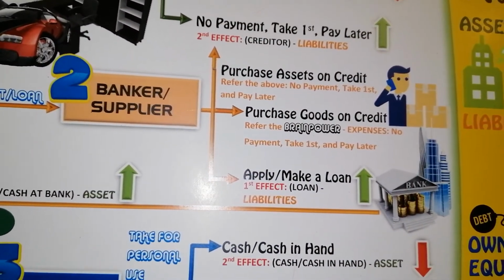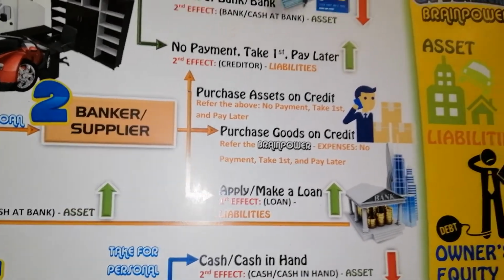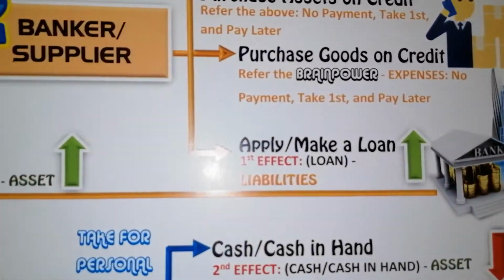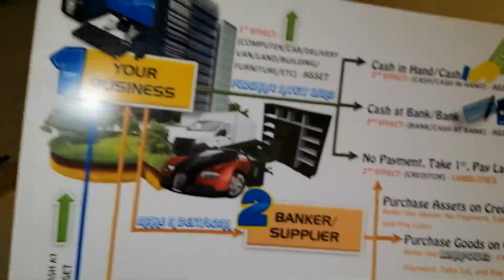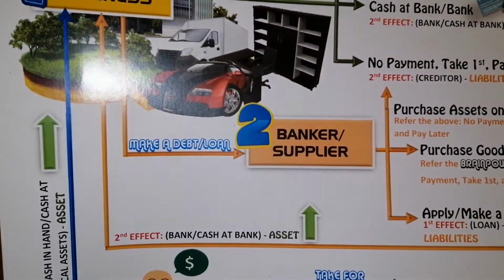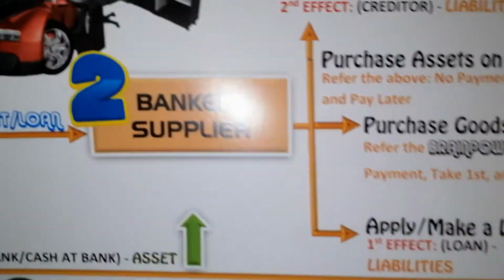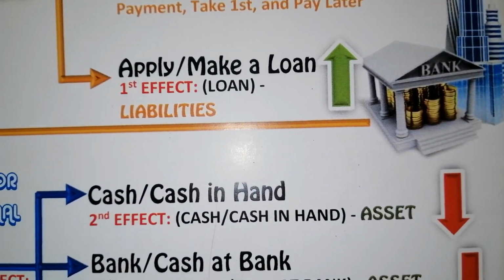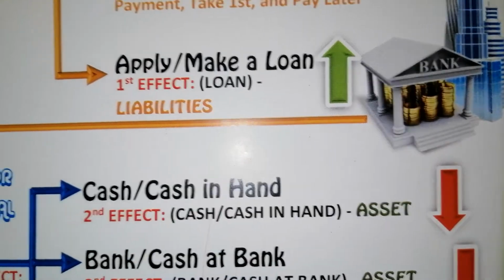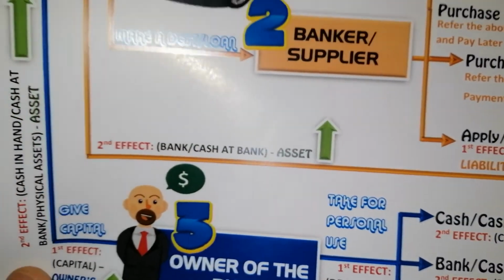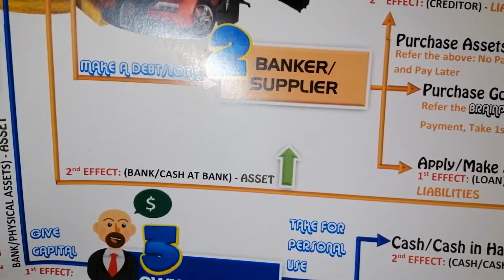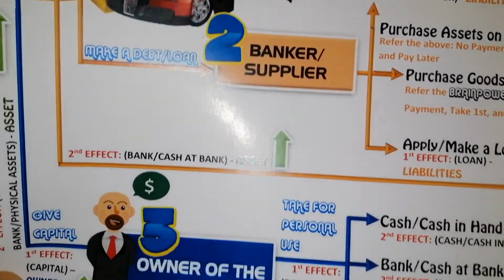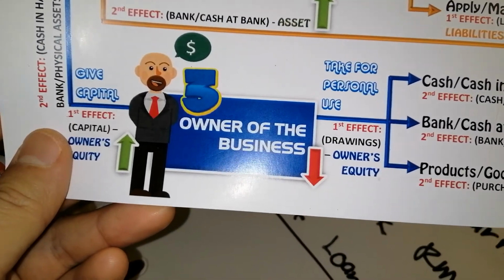We will discuss it when we touch on expenses. But for this video, we only touch on how a business can make a loan with a banker. This one, apply for or make a loan with the bank. And the bank supplies the cash, transferring the cash to your business bank account. Okay. So after this, we go to owner's equity.